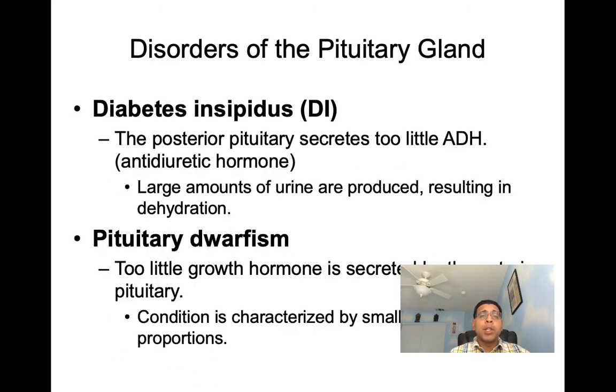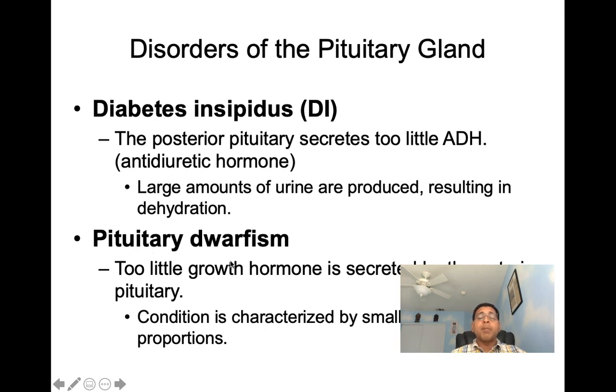All right, let's check out some disorders in relation to the endocrine glands. We'll start off first with disorders of the pituitary. Here we have first diabetes insipidus. In diabetes insipidus, the posterior pituitary secretes too little ADH, too little antidiuretic hormone. So with too little ADH, large amounts of urine are produced, resulting in dehydration.